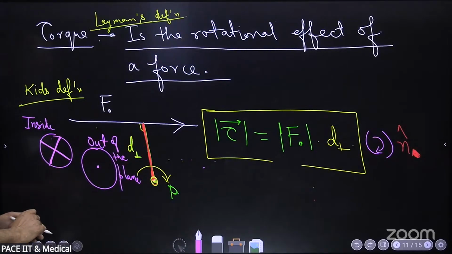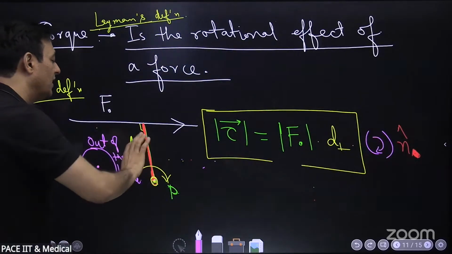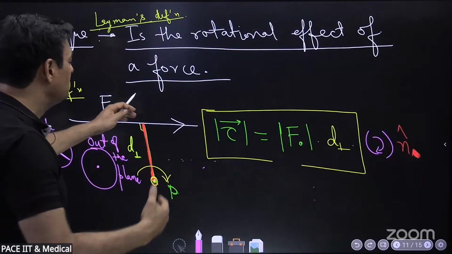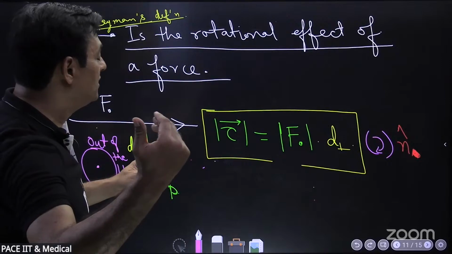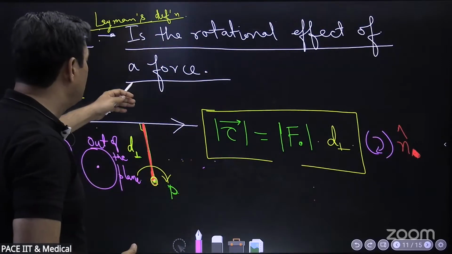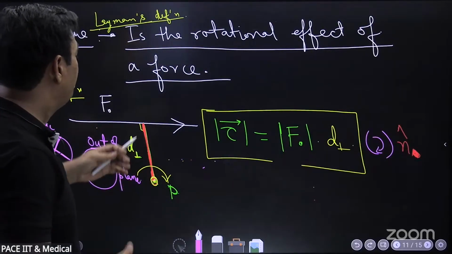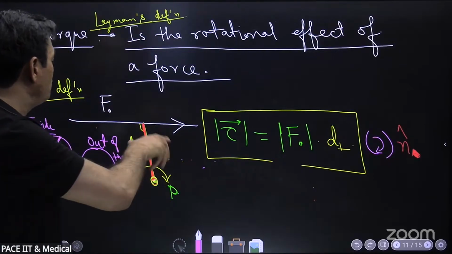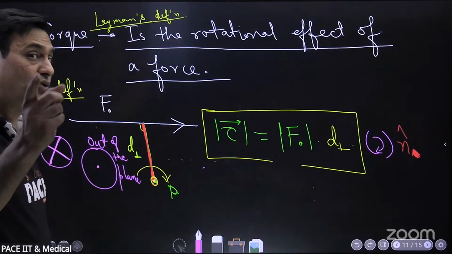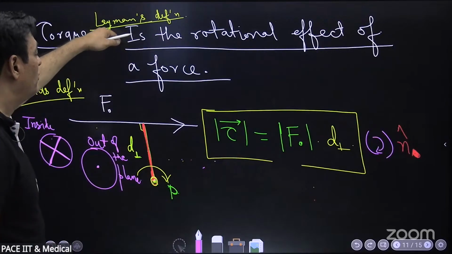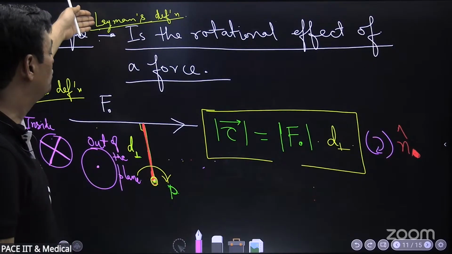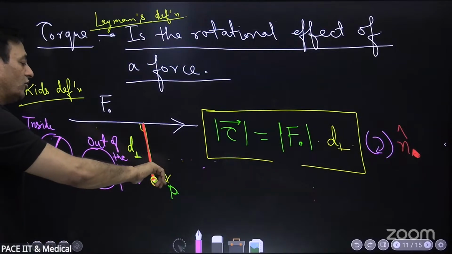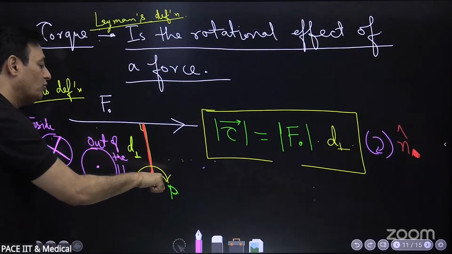Now, if I say clockwise, this force will have a clockwise rotation. The board is on the same side for both of us. You and me are on the same side of this board. If I had been on the other side, what is clockwise for both of us would have been anti-clockwise for a person who is seeing the whole motion from the other side. Anyways, now for this clockwise rotation, the thumb will go into the plane.